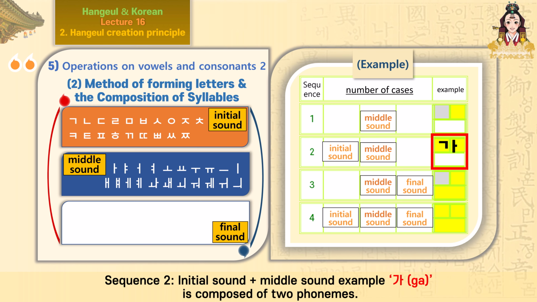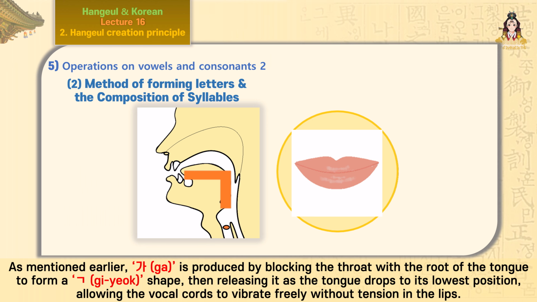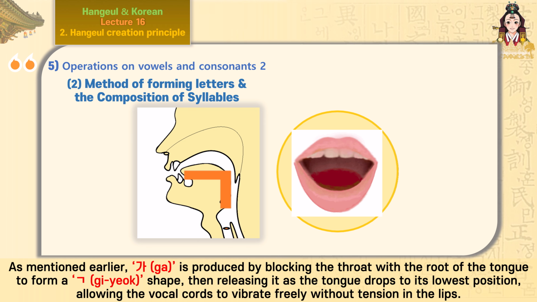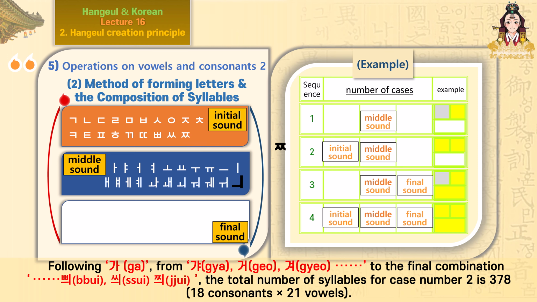Sequence 2, initial sound plus middle sound, example ga, is composed of 2 phonemes. As mentioned earlier, ga is produced by blocking the throat with the root of the tongue to form a giyeok shape, then releasing it as the tongue drops to its lowest position, allowing the vocal cords to vibrate freely without tension in the lips. Following ga, go, gya, to the final combination, pui, sui, kui. The total number of syllables for case number 2 is 378, 18 consonants multiply 21 vowels.